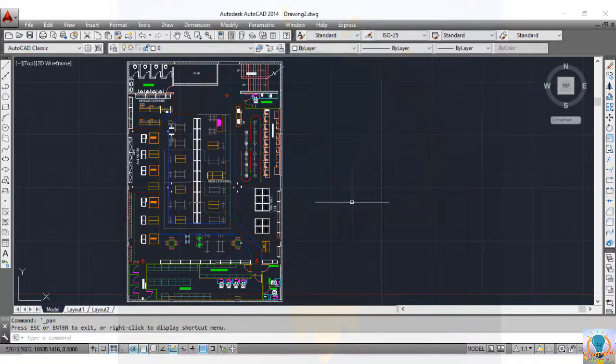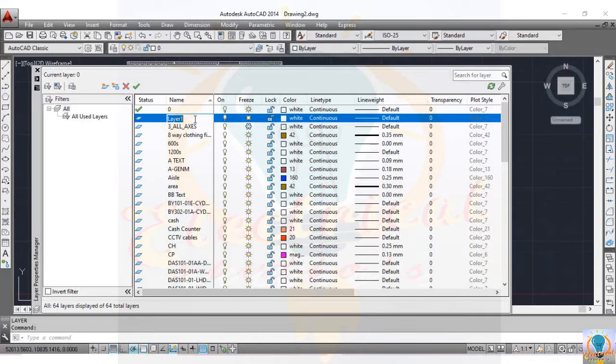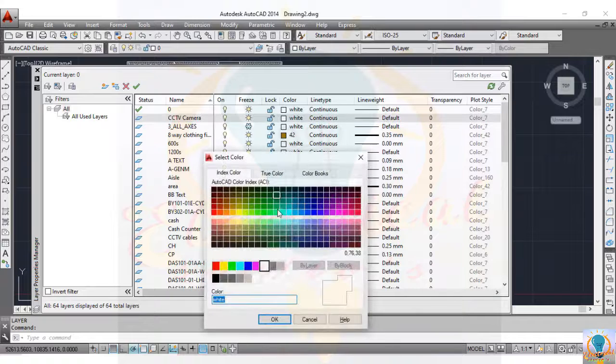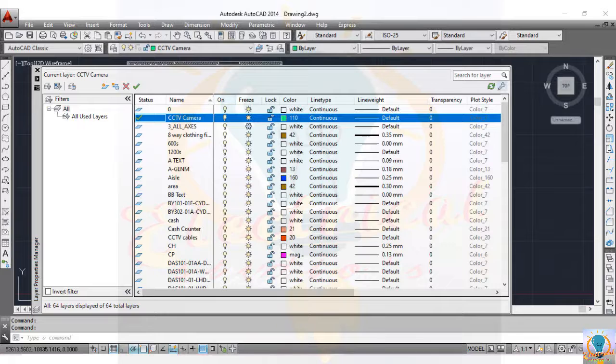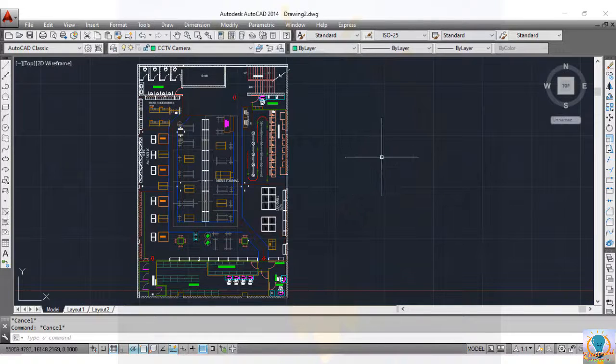First, draw legend for CCTV camera. So take new layer, LA enter, create new CCTV camera. Then select color and enable this layer as the current layer. Now draw camera.